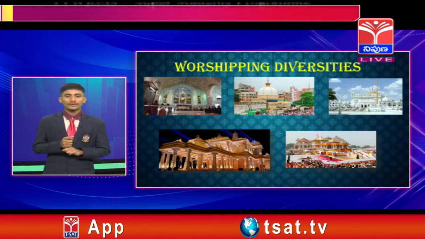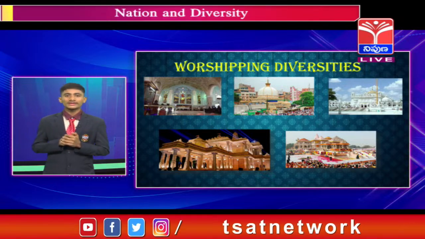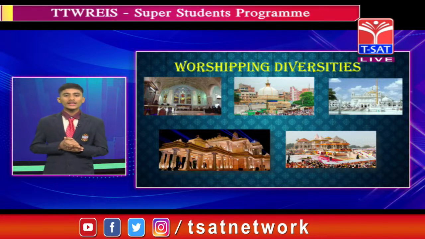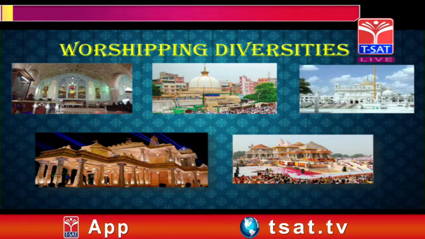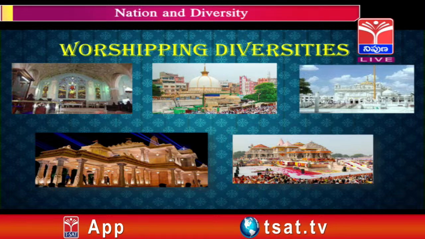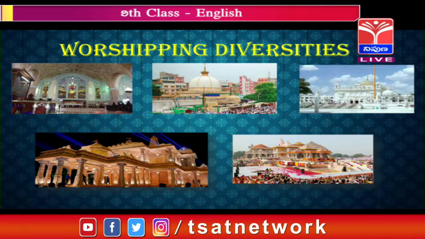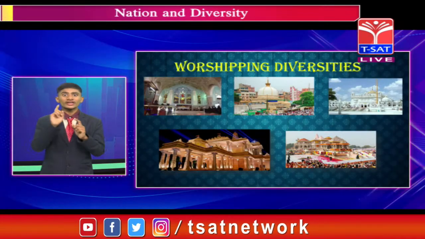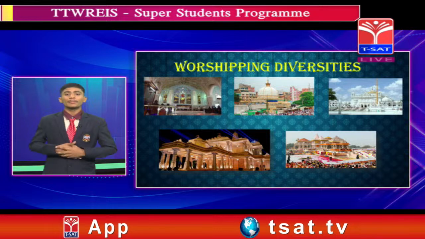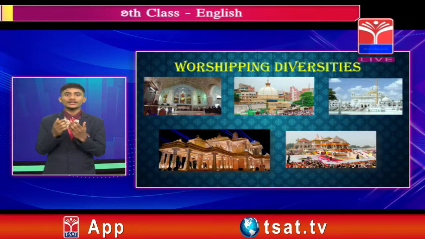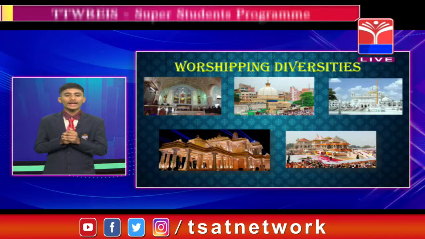the Dargah Sharif and Mosque, as well as the Guru Gobind Singh temple and Ayodhya. These are the places where we worship. As our religions are there, we worship them. And the Dargah Sharif is a really amazing mosque for Muslims. Not only for Muslims, both Hindus and Muslims combine together and worship on the day. They celebrate the peace celebration, and that is what shows unity in diversity in our country. In this Dargah Sharif, we all pray.